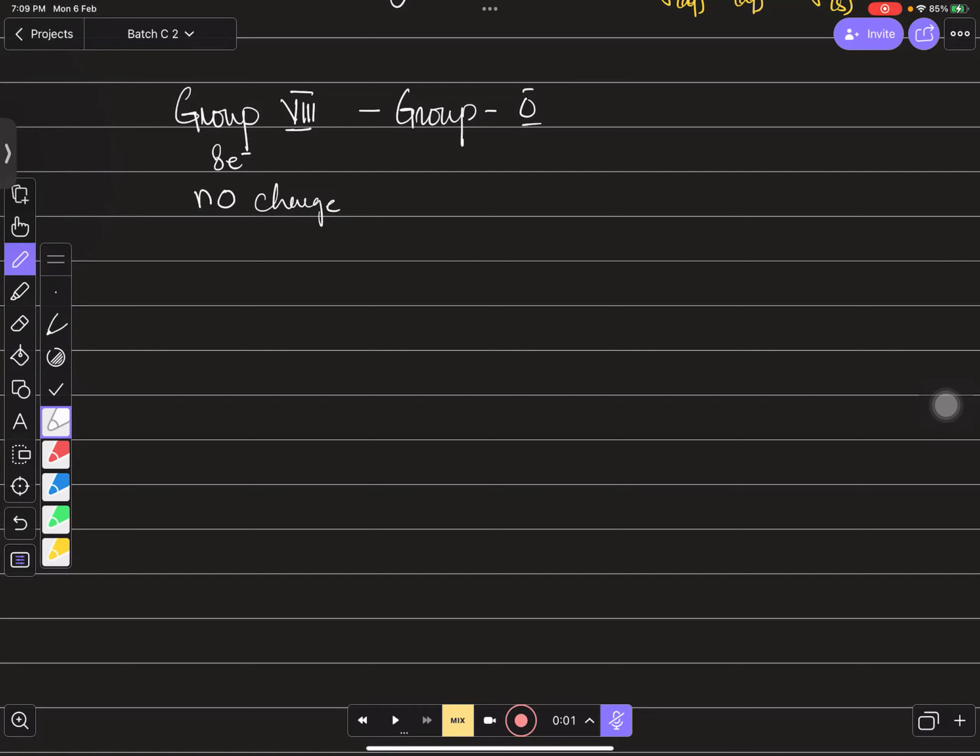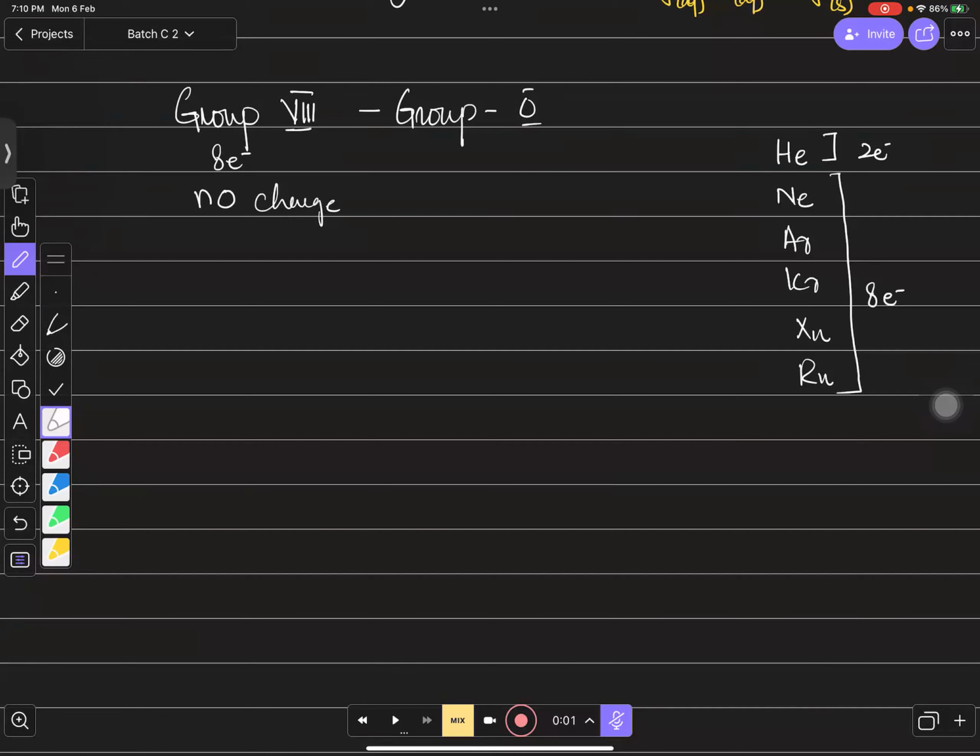One more point is that we have several members here: helium, neon, argon, krypton, xenon, radon. These are the 6 elements of this group, and all of them have 8 electrons except helium. We know that the group number indicates the number of valence shell electrons, but this statement is not completely true for group 8, because all the members have 8 electrons, but except helium. Until and unless you use the exception of helium, the statement is not correct.